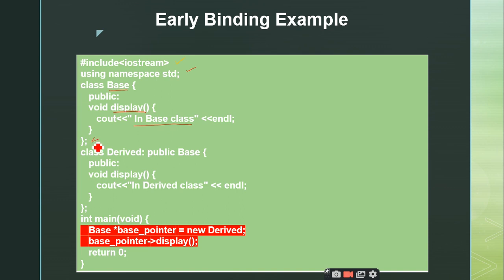So here is the end of the class base definition. And what am I doing here? Creating a subclass. Yeah, we are creating a subclass. You have to explain it in full, right? We are creating a subclass named derived, and derived is being derived from the base class in the public scope, right? What is the name of the function we have here?